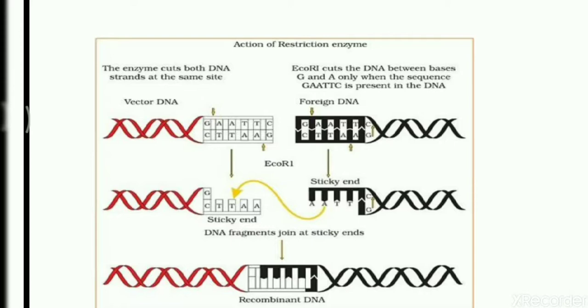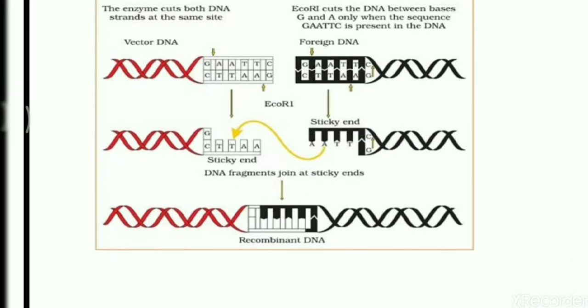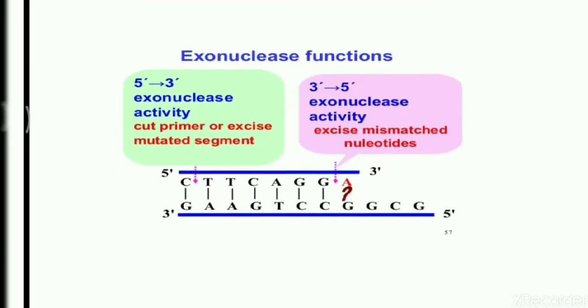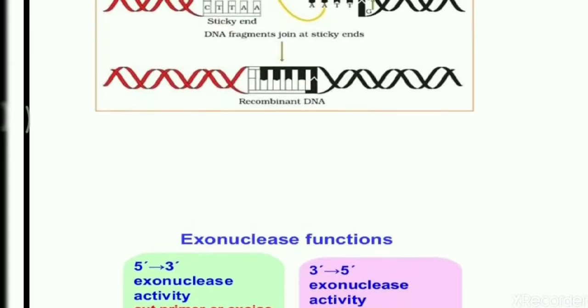So these restriction endonucleases can recognize their palindromic sequences, but they cut both the strands. That is the question. Okay, so again DNA fragments are joined. Another example, come to the exonuclease. Exonuclease functions with 5' to 3' exonuclease activity, and another is 3' to 5' exonuclease activity. But it can cut at either side, at both the ends of the DNA, but not from within the DNA.